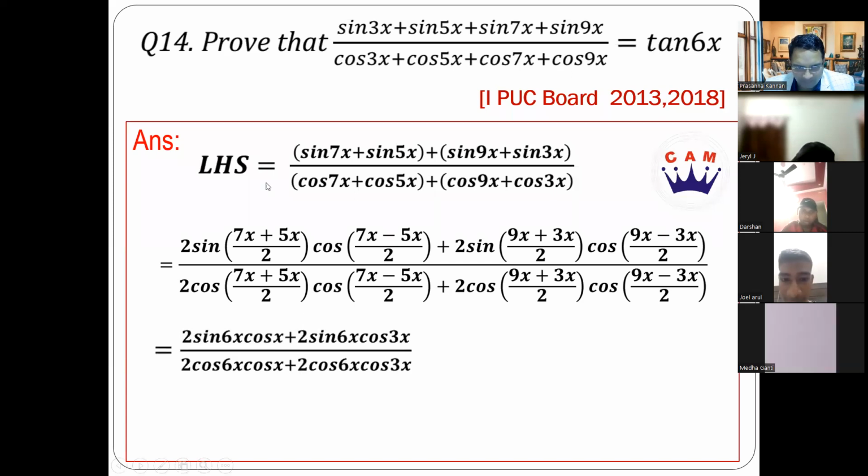So see what has happened? This becomes 2 sin 6x cos x plus 2 sin 6x cos 3x divided by 2 cos 6x cos x plus 2 cos 6x cos 3x. Now what can I take out common from the numerator?